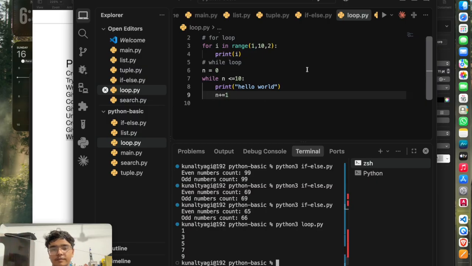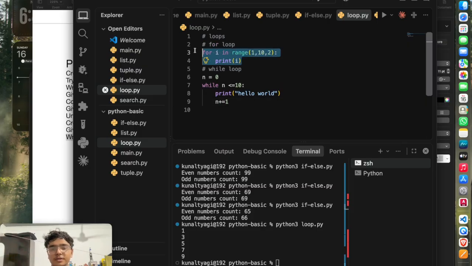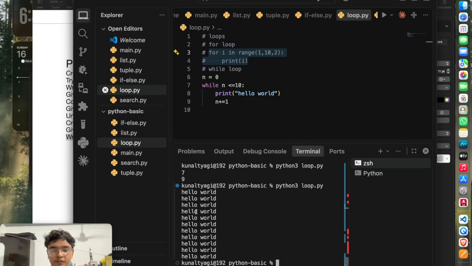So let's just print it out. If we run it, you can see we are getting hello world 10 times. So that's while loop. If you are not careful with the condition you just wrote here, it can run forever, and it will break the system. So just be careful with your condition.